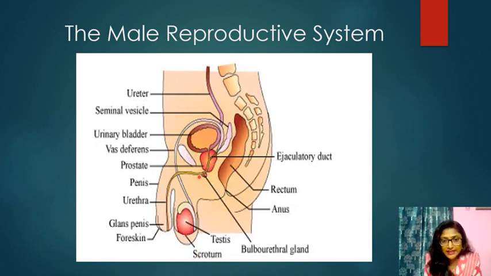Here we can see a gland, the bulbourethral gland. Then the anus and rectum are there. Ejaculatory duct, this one is the ejaculatory duct. It stores the sperm for a certain time period. Then with the help of the urethra, it passes out of the body. Now we will discuss separately the different parts of this reproductive system.